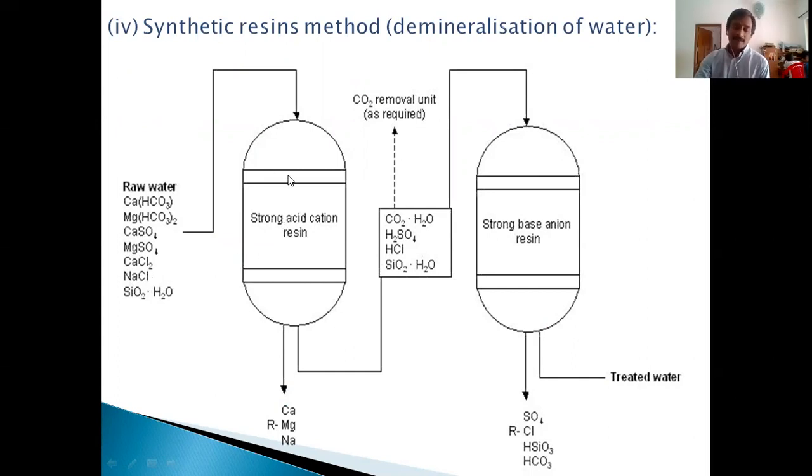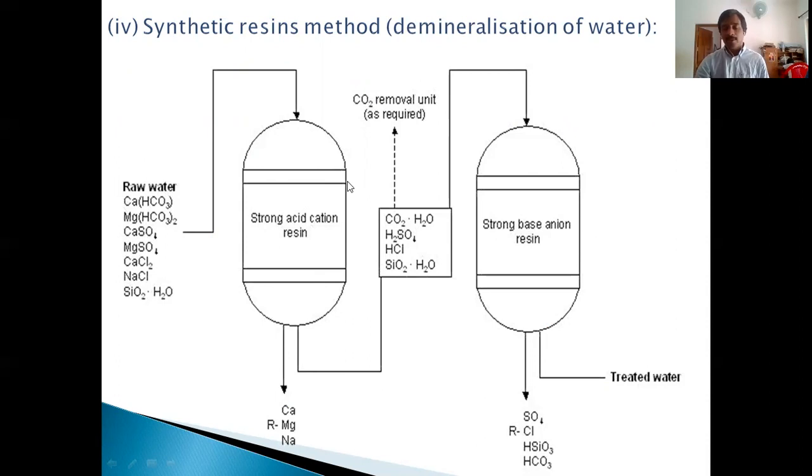This cation exchanger contains resins, that means organic polymeric beads, which contain functional groups such as SO3H. In SO3H, H+ can be removed. So when this water passes through the bed of the resin, the H+ will be replaced by Ca2+ and Mg2+.